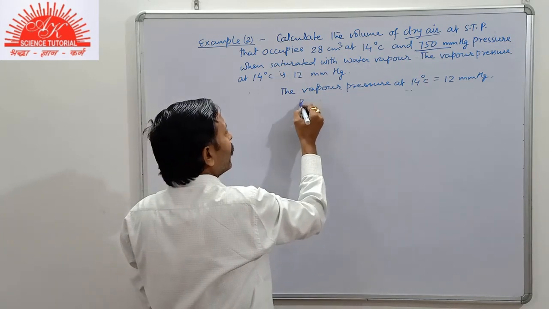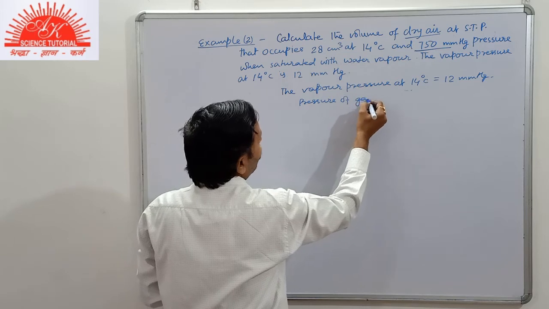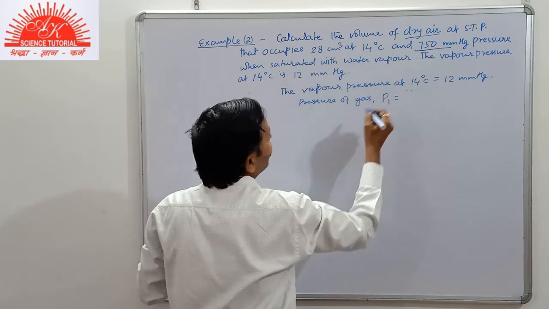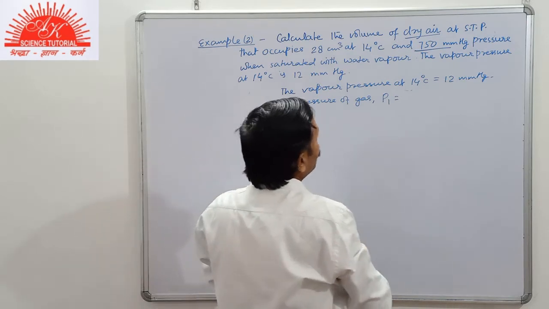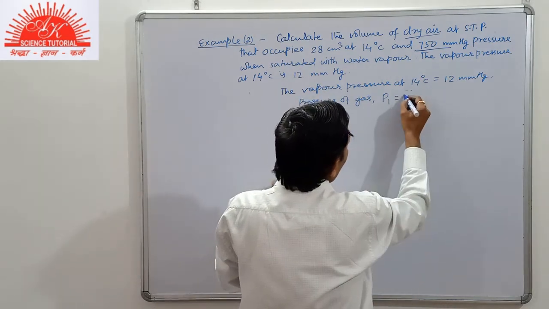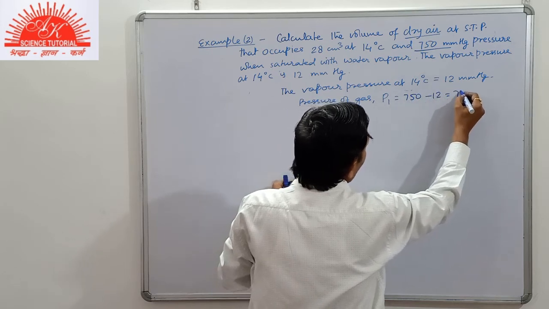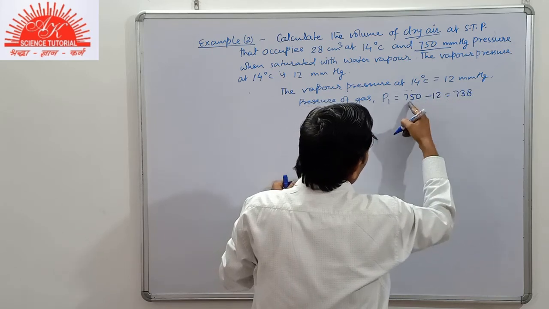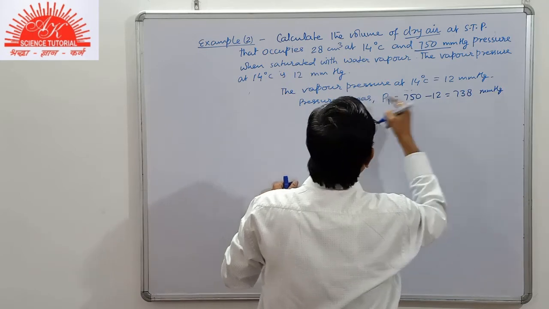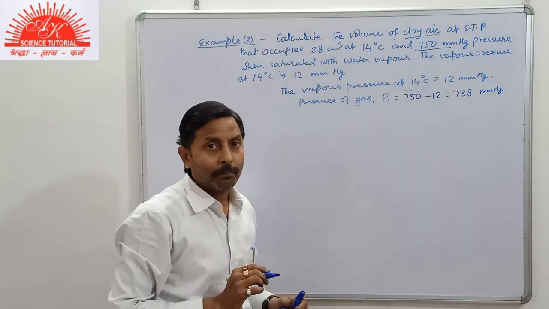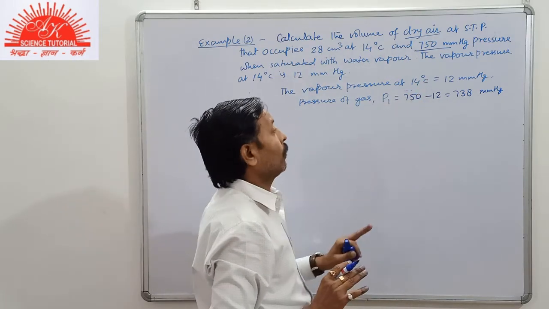So, the pressure of gas, suppose we take it as P1. Then P1 equals 750 minus 12, that is 738 mm Hg. This is the most important step: the vapor pressure will be subtracted from it.